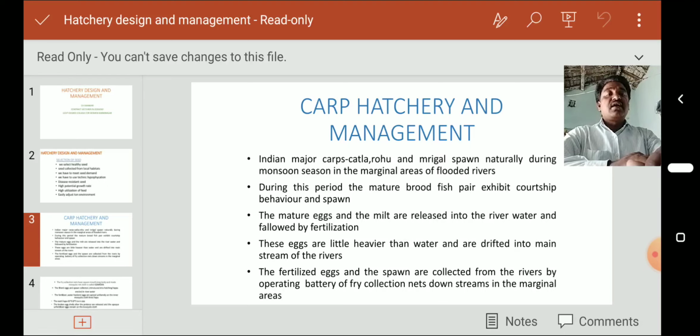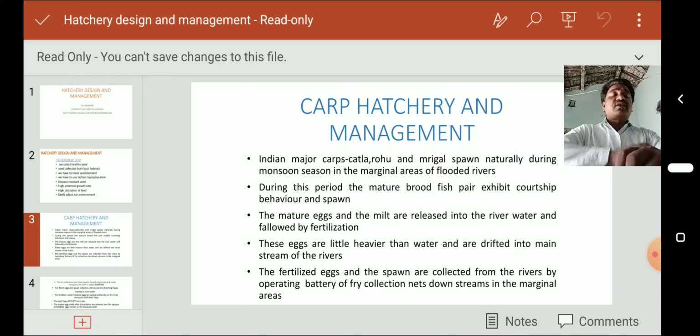After courtship, the ova and sperm are released, these mature gametes fuse, and fertilization takes place. Next, these eggs are a little heavier than water and are drifted into the mainstream of the rivers.